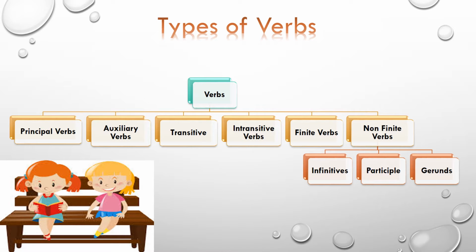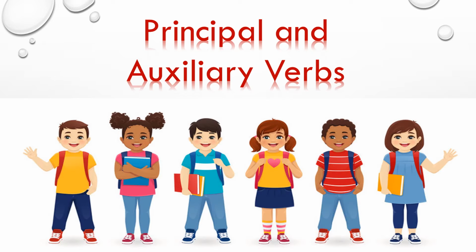Now let's understand the types of verb. Principal verb, auxiliary verb, transitive verb, intransitive verb, finite verb and non-finite verb. Non-finite verbs are further divided into infinitives, participles and gerunds. So let's start with the principal and auxiliary verbs.